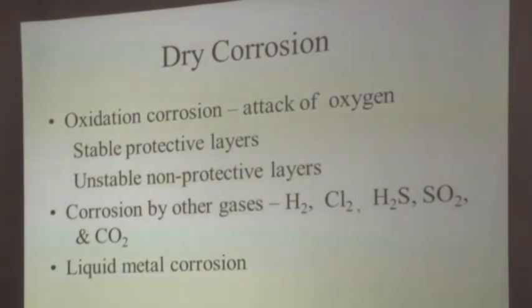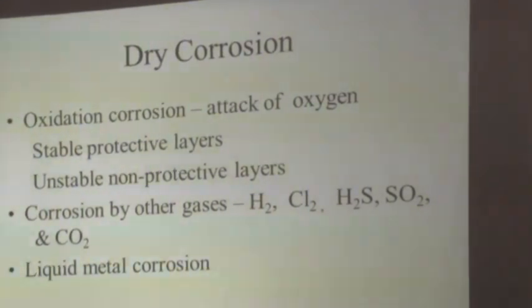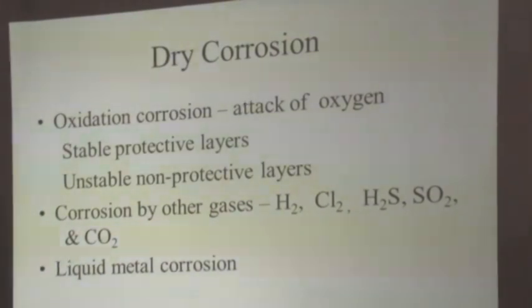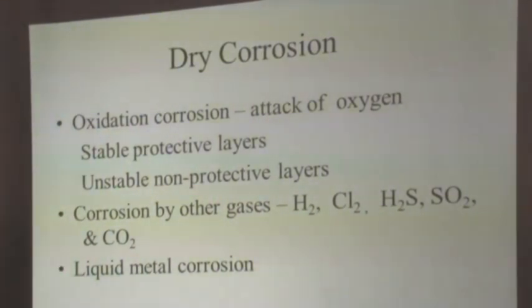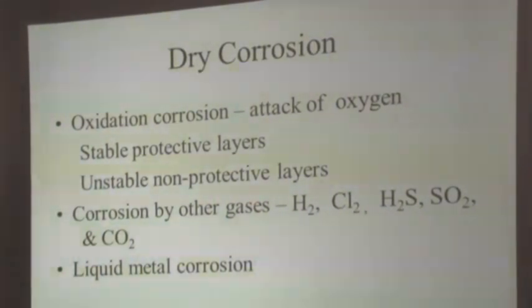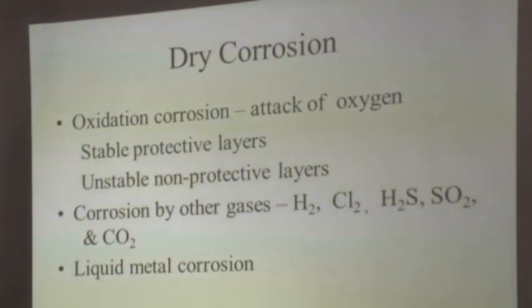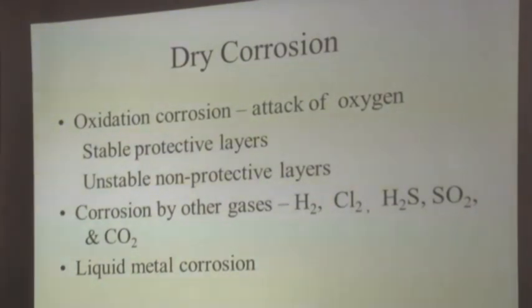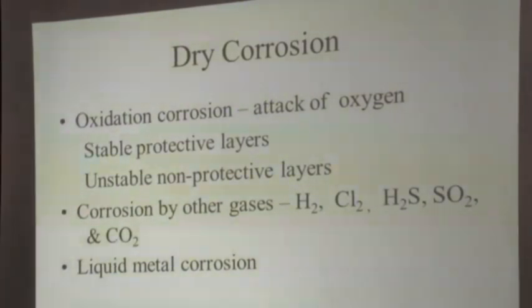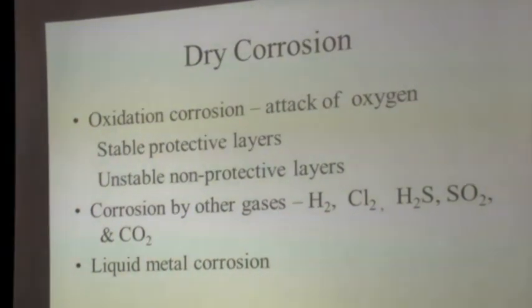The first type, where we have stable protective layers, occurs in the case of aluminum, where Al reacts with oxygen, Al plus O2 giving Al2O3, which is nothing but a combined form of aluminium. But this Al2O3 is a stable protective layer. It will be there for a period of time, so that it will prevent the metal from undergoing further corrosion. So for the first type, though it is a corrosion product formed on the metallic surface, it still protects the metal from further corrosion.